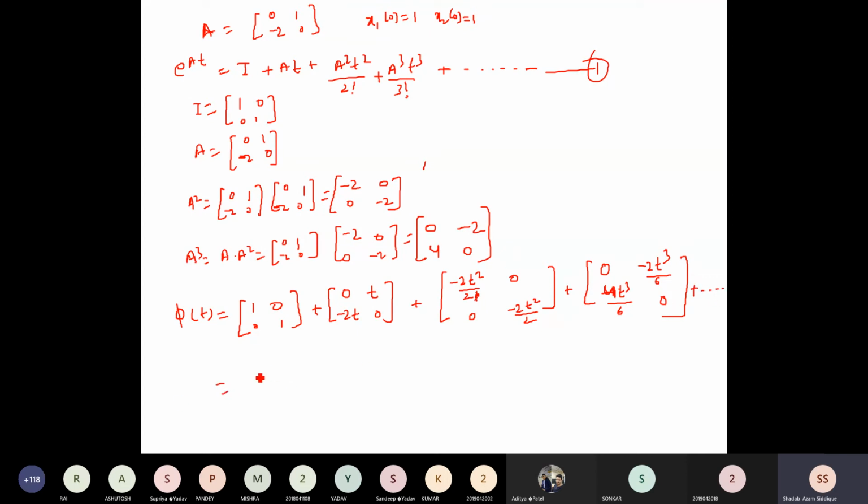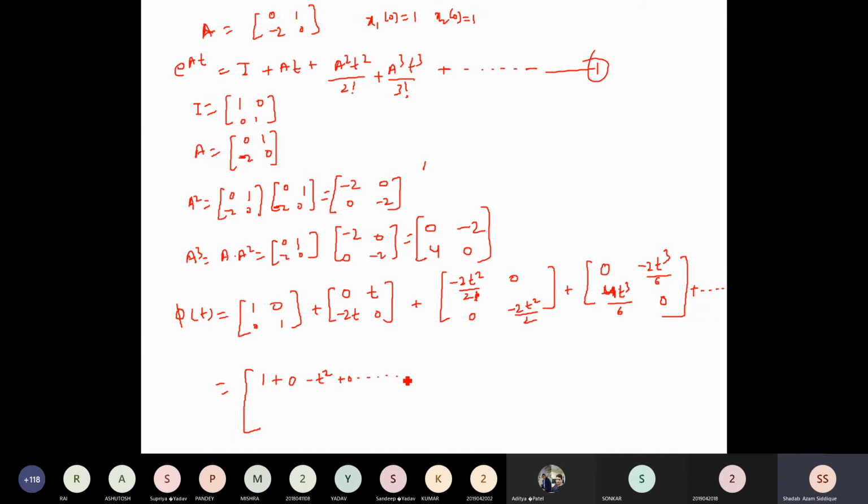All these are 2 cross 2 matrices, so we try to add them element by element. If we add, this can be written as 1 plus 0 minus 2t square by 2 factorial, plus dot dot dot. So this can be written as 1 plus 0, minus t square, then plus 0, dot dot dot.